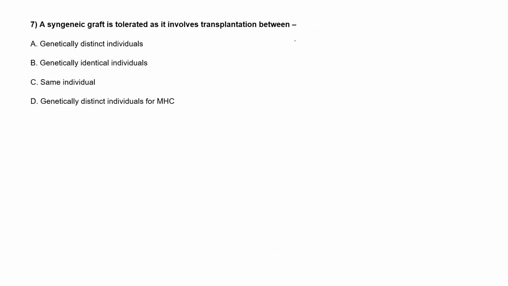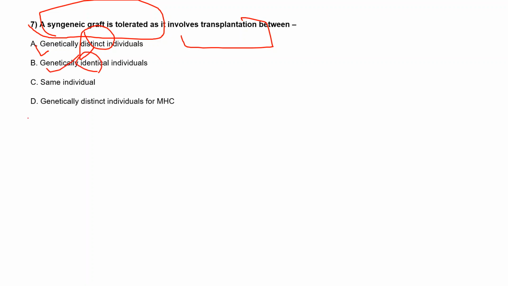So moving to the next question: a syngeneic graft is tolerated as it involves the transplantation between. Option A is genetically identical individual, genetically distinct individual. Option B is genetically identical individuals. Option C is same individual. And option D is genetically distinct individual for MHC. Anyone? Option B, ma'am. Okay. Anyone else?